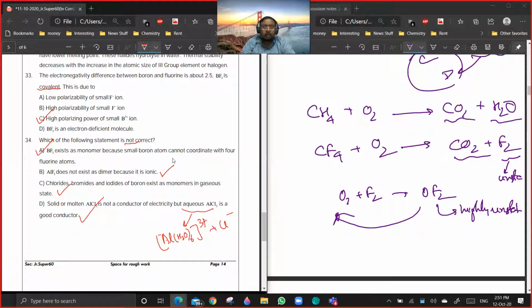Yes, sir. AlF3 is not a dimer. It does not exist as a dimer, right? Sir, what is the required reason for that? For not existing as a dimer: if it is ionic, it cannot exist as a dimer. A dimer is a molecule. Are you getting the point? An ionic compound does not have the concept of molecules.